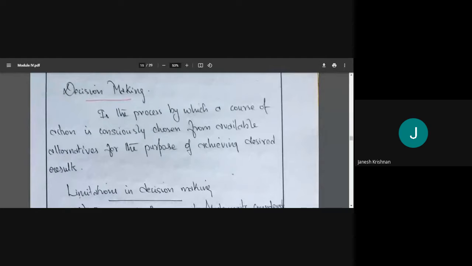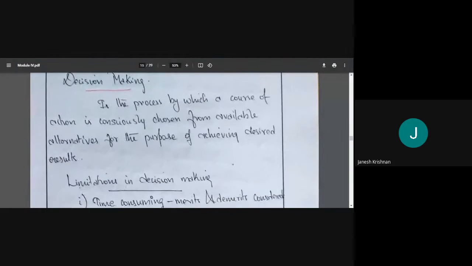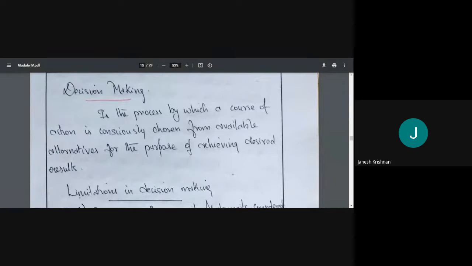So the next topic is decision making. If you have any doubt, let me know, please. So decision making, the term itself is sufficient, right? It is the process by which a course of action is consciously chosen from available alternatives for the purpose of achieving desired results. So we have an aim to go to Kashmir, right?